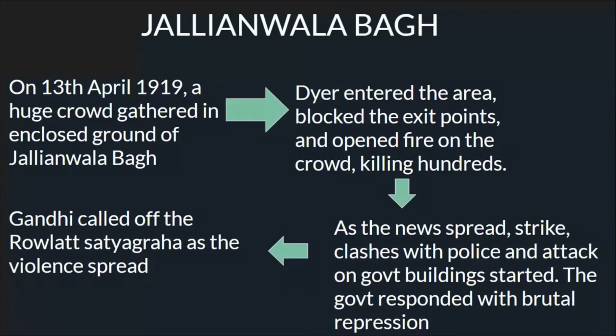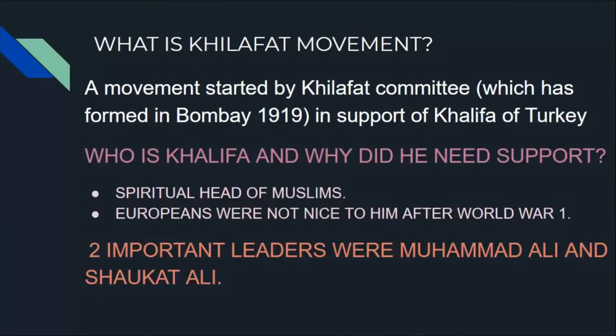Now, Mahatma Gandhi called off the Rowlatt Satyagraha as the movement turned violent. He always supported only non-violence, rejecting violence. But the movement turned into a violent movement, so he called off that movement. Now Gandhiji tried to do a bigger movement. He called off the Rowlatt Satyagraha and tried to do a bigger non-violence movement.